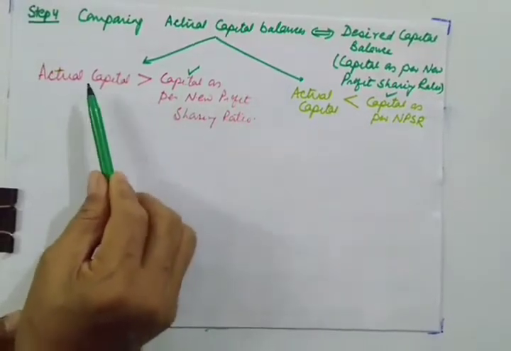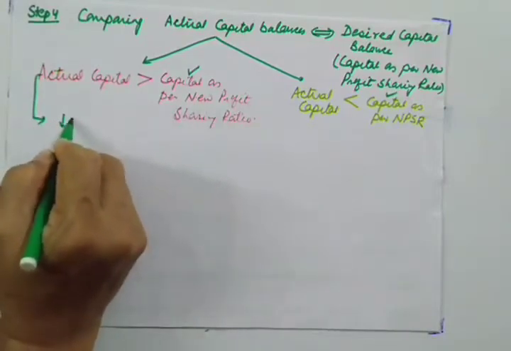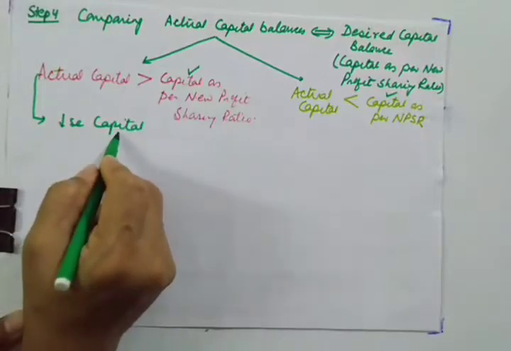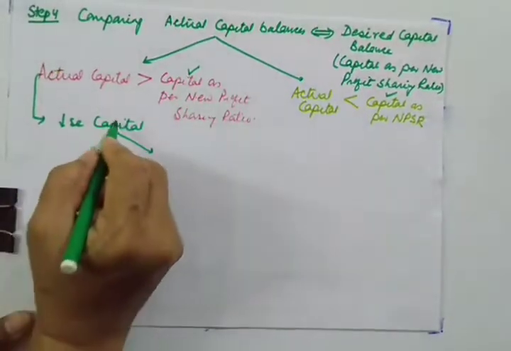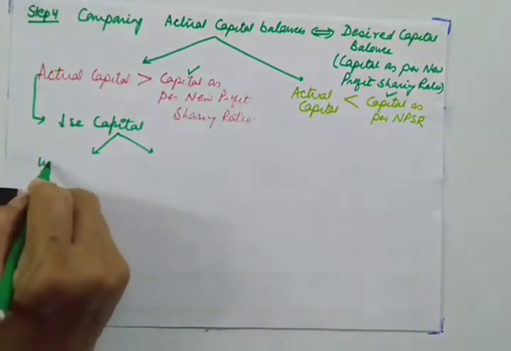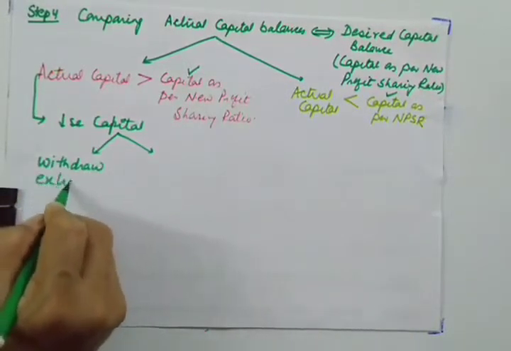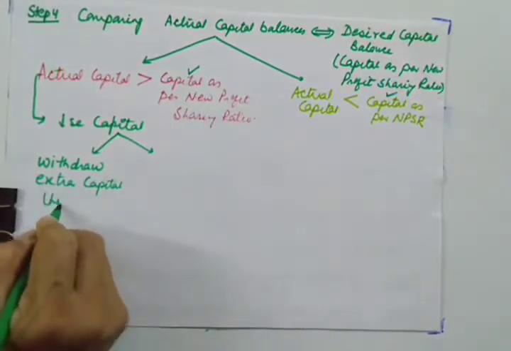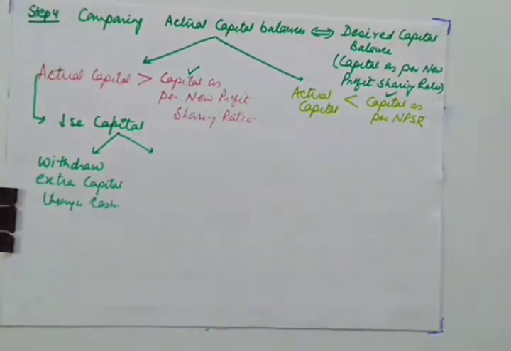So here the basic purpose is to reduce capital. And how to reduce capital? Normally in questions, two options will be given to us. Either we'll ask the partner to withdraw the extra capital. How to withdraw extra capital? Through cash. So this will be considered as his drawings.